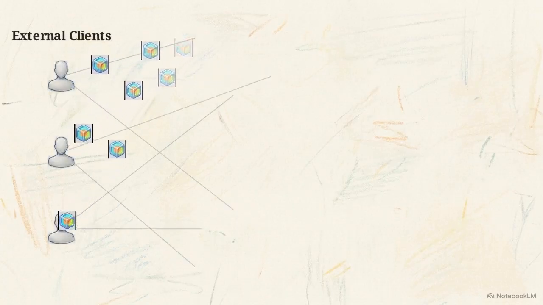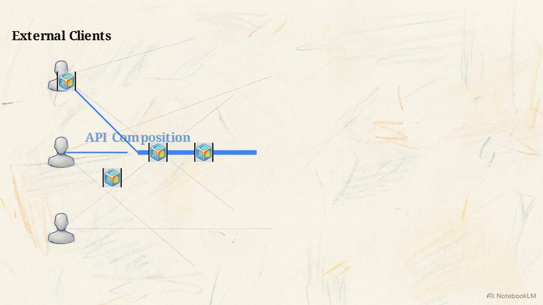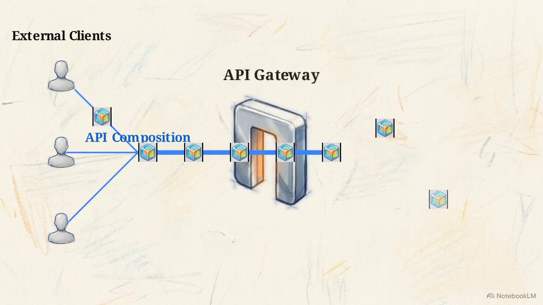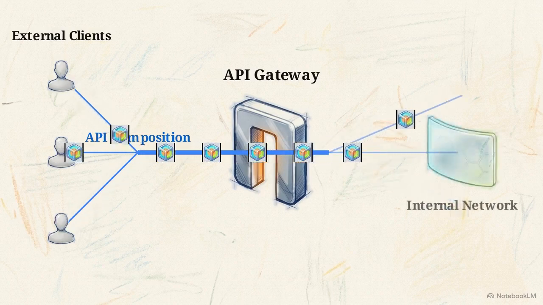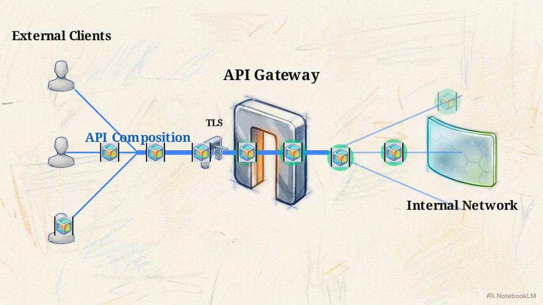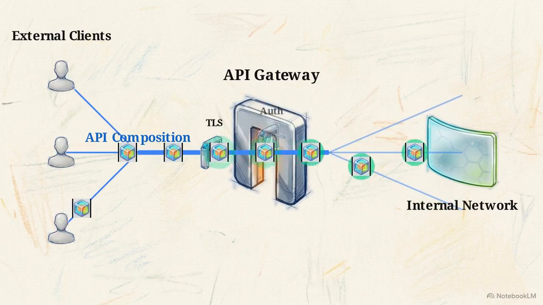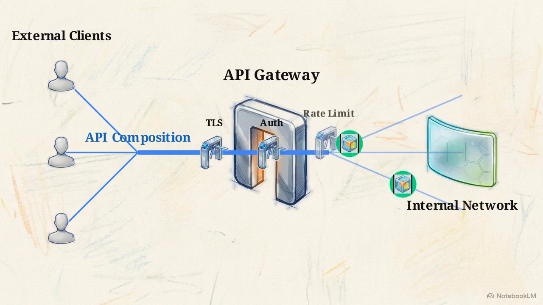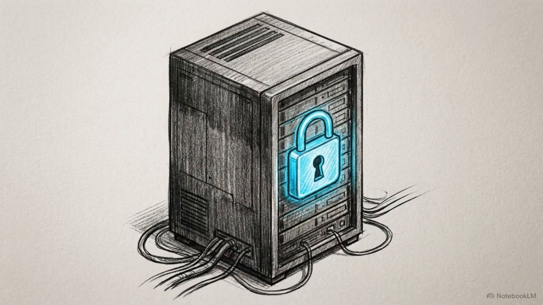This diagram shows the API gateway pattern. We channel all external traffic into a single API composition layer that acts as an absolute system choke point. This gateway executes three primary security functions before any data touches the internal network. It terminates TLS encryption, authenticates the user, and enforces rate limiting to block DDoS attacks. The critical rule here is that no application business logic belongs in the gateway. It must be strictly focused on routing and security.